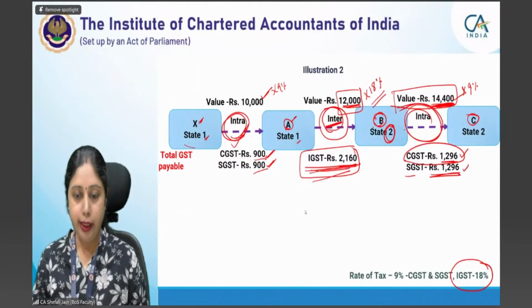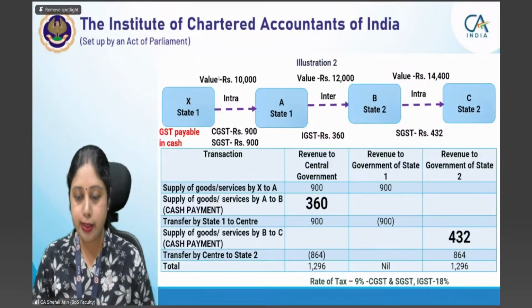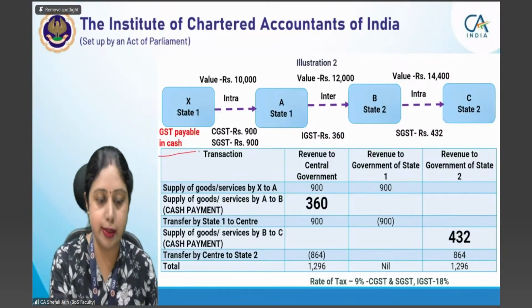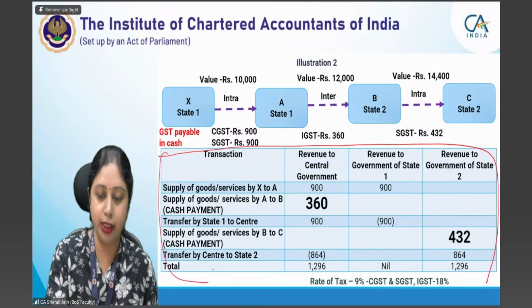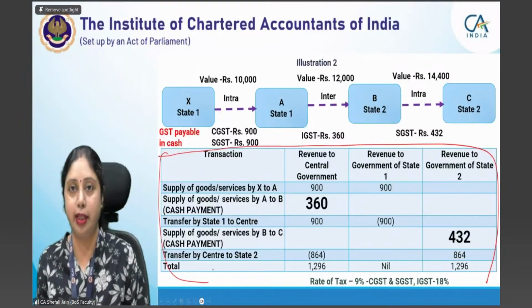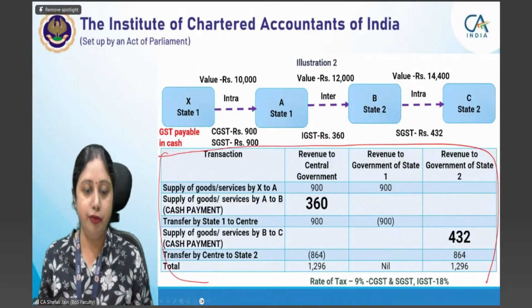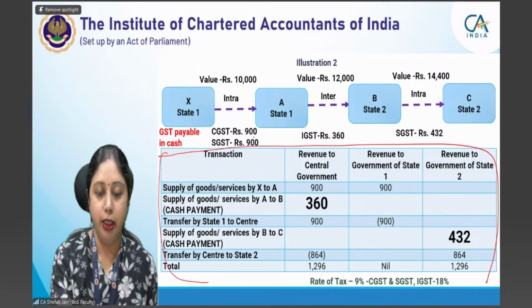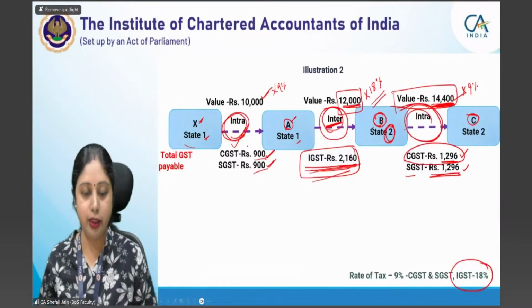Okay. Now let me come to the next slide. Don't see this table. Please don't see this table. What I should have done is not given this table on the slide, but by mistake I have given it here. Just see the information which is given up above. Now let's go to the previous slide. Otherwise this will again confuse you.